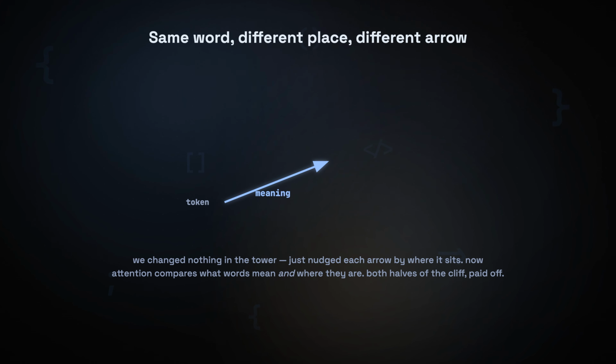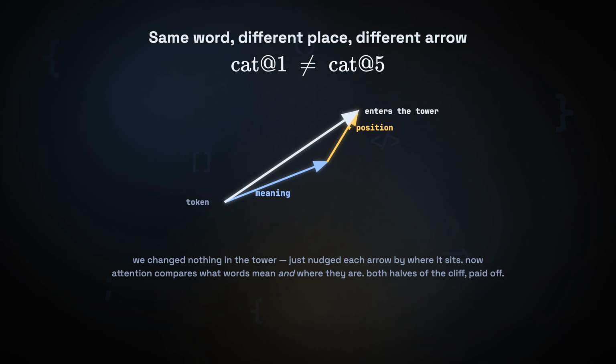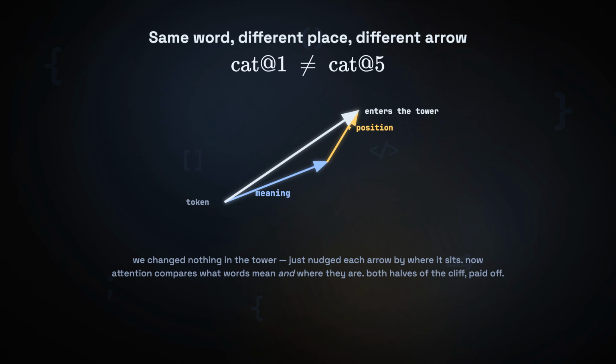And sit with how clean that is. We didn't bolt on a new machine or change a single block in the tower. We just nudged each arrow a little before it climbs, by an amount that depends only on where it sits. Now, when attention compares 2 tokens, it isn't only comparing what they mean. It's comparing what they mean and where they are. The cat sat and sat the cat finally point in different directions. That one addition, a position signal stirred into every token's vector, is how a transformer gets a sense of order. The chopping gave us tokens. This gives us ordered tokens. Both halves of the cliff paid off.